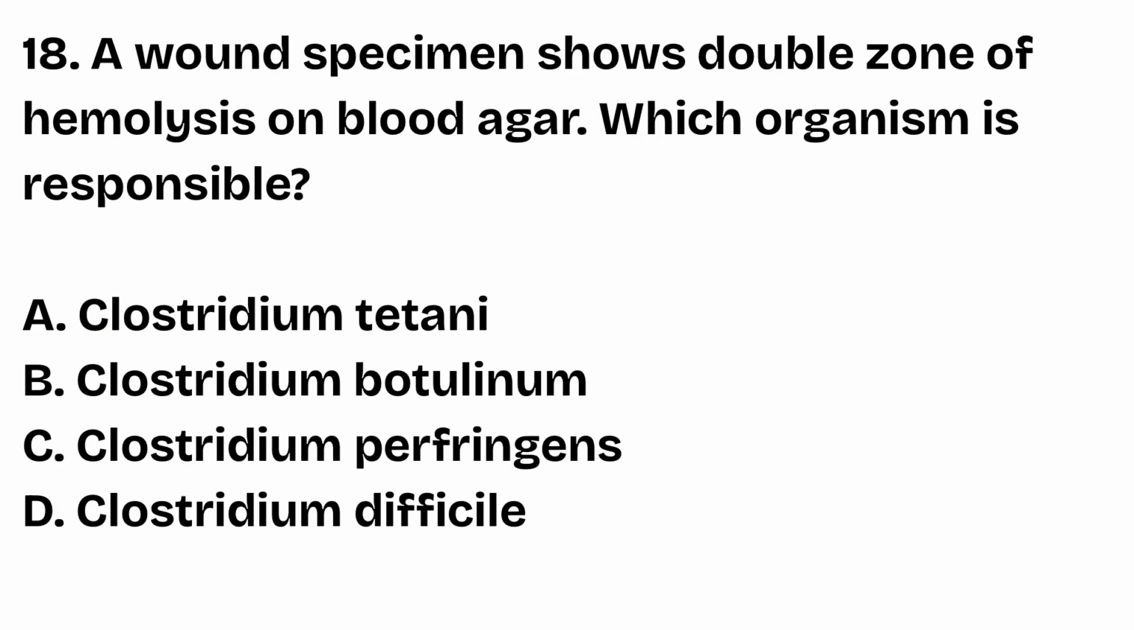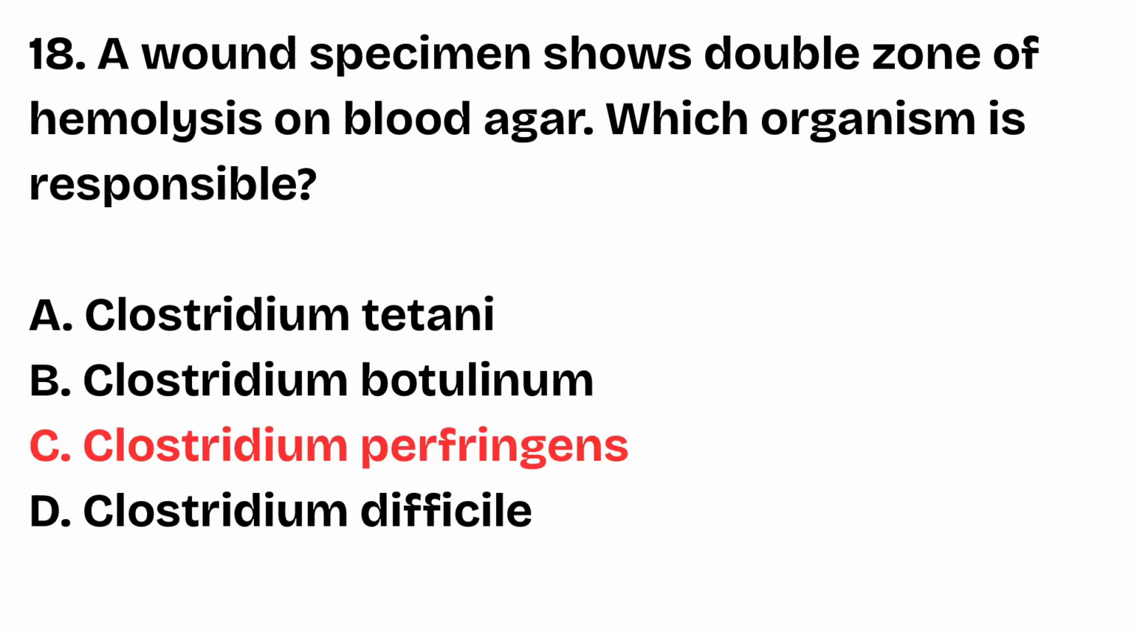Question number 18. A wound specimen shows double zone of hemolysis on blood agar. Which organism is responsible? Clostridium tetani, Clostridium botulinum, Clostridium perfringens, Clostridium difficile. The right answer is option C, Clostridium perfringens. Clostridium perfringens produces alpha and theta toxins, creating the classic double zone of hemolysis on blood agar, that is, inner complete hemolysis and outer partial hemolysis. This finding is a characteristic of gas gangrene.